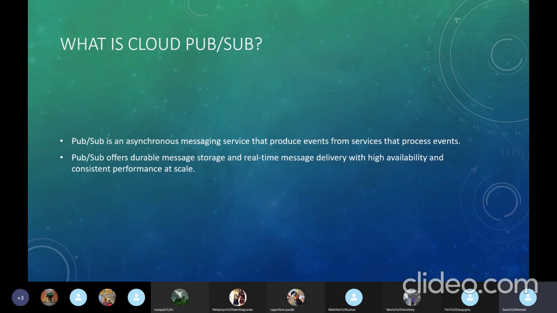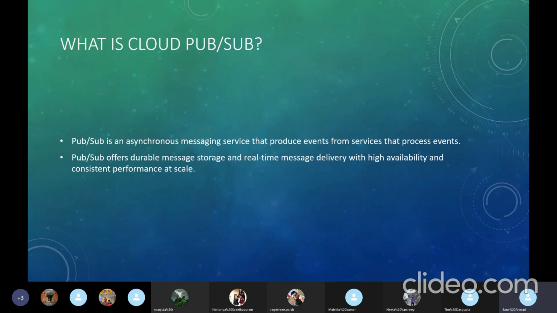So as I said, it's going to keep that message for a particular time period, so that even if it wasn't read at that time, or something happened which was not expected, it's going to be there. So that's why it is said to be reliable. Pub/Sub is a reliable service where you would know that nothing would go wrong with the message that was supposed to be there. It would stay.